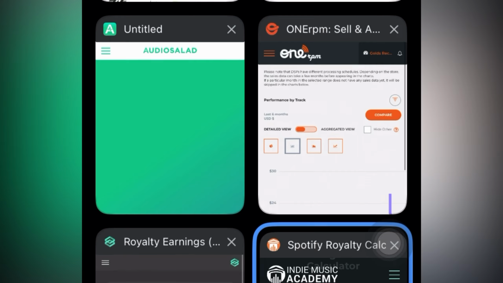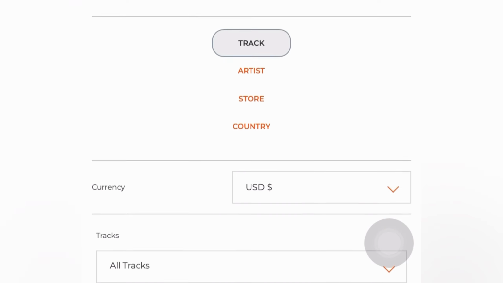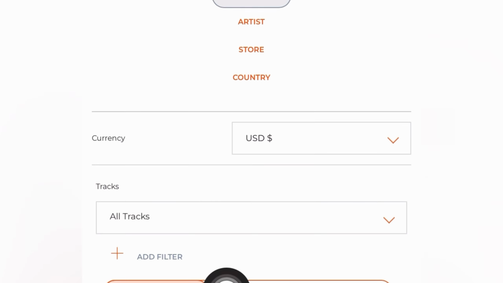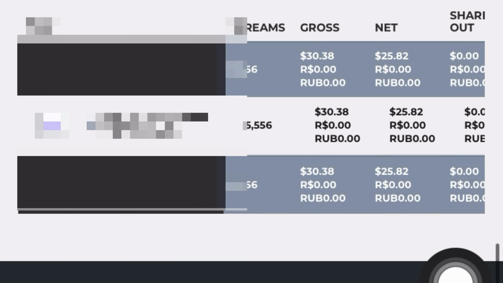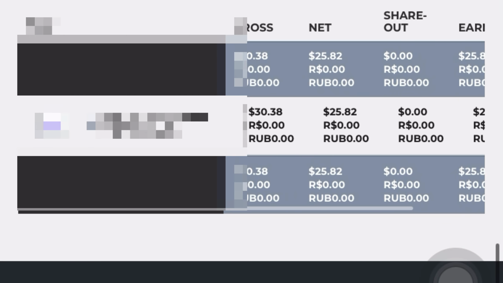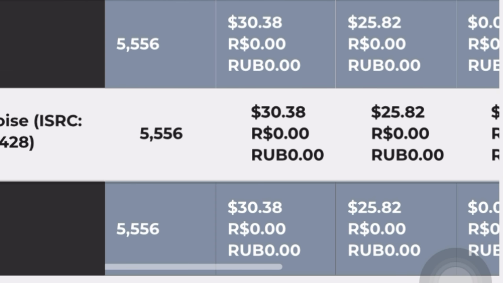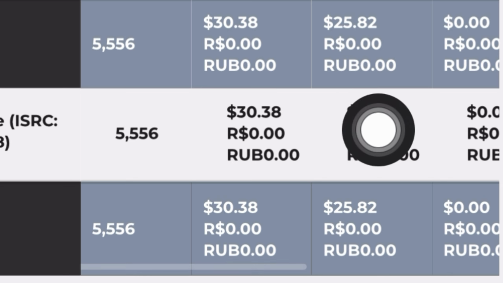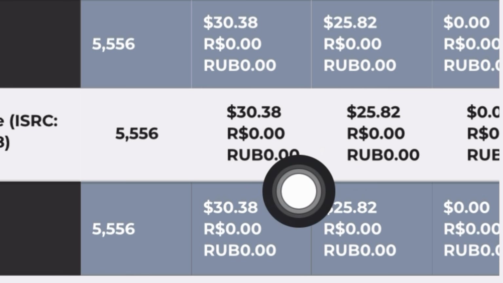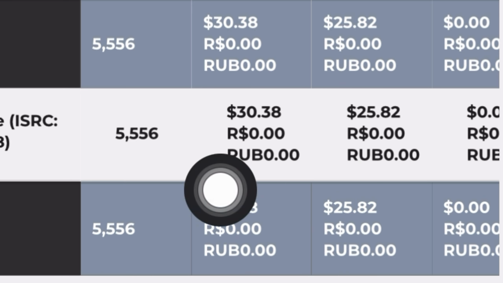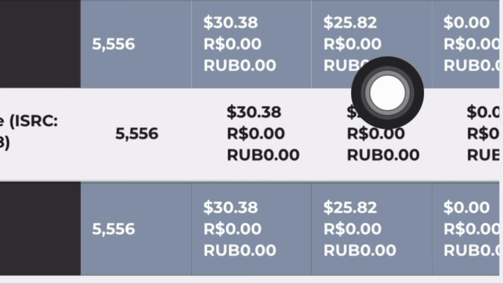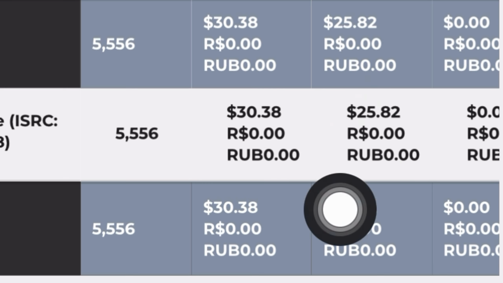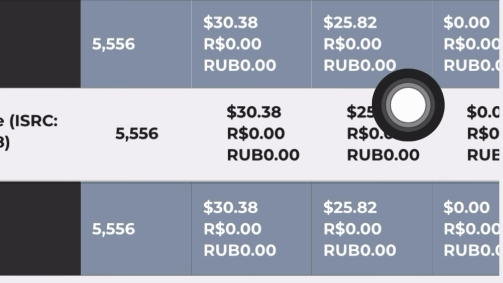Let me head over to my distributor right here, and I'm going to be filtering this by country. I'm going to be selecting United States and also selecting Spotify. I'm going to click on apply. If I scroll down right here, you guys are going to notice that I actually made about $30.38. After their deduction and all of that from the royalties, I'm left with $25.82.